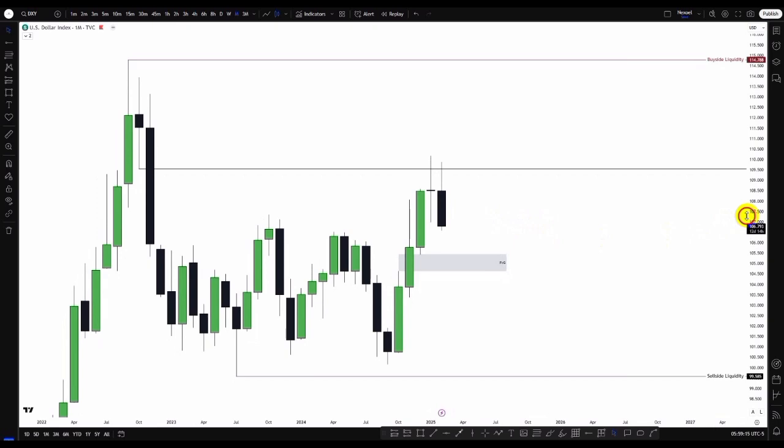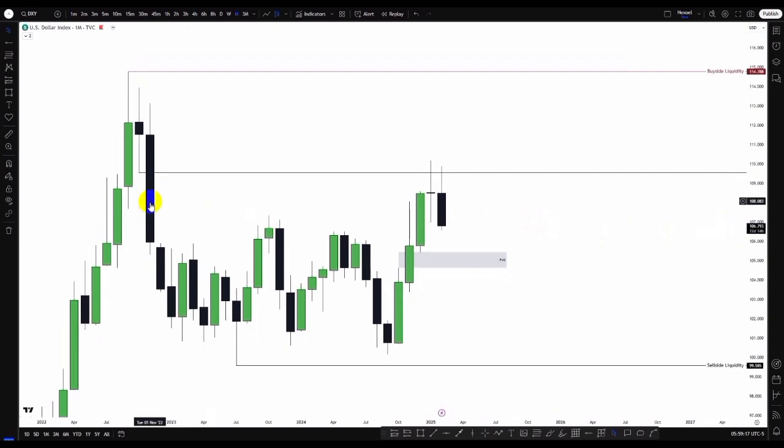What we can see from the dollar index is, we've called out this fair value gap for the past couple of weeks and even months, and we can see how price has mitigated the fair value gap from the monthly time frame, and we saw this rejection of price to the downside because within the sponsorship zone in the daily time frame we discovered the daily bearish order block.